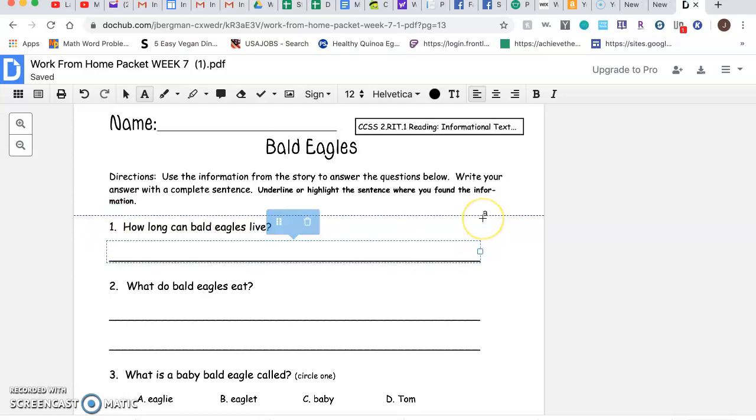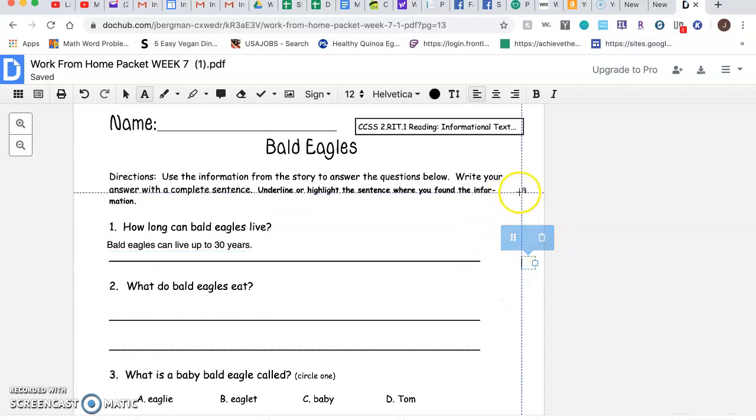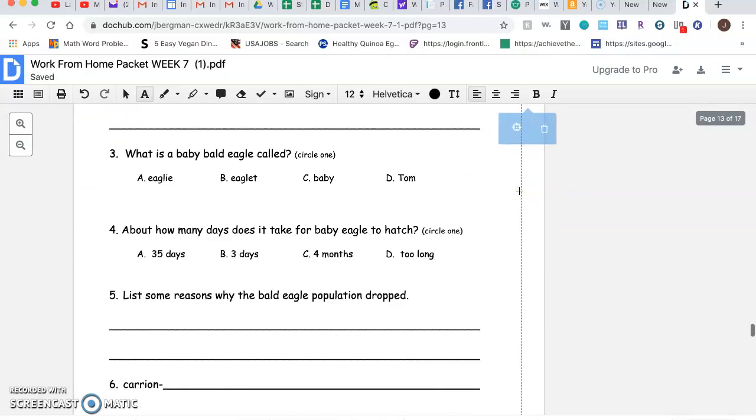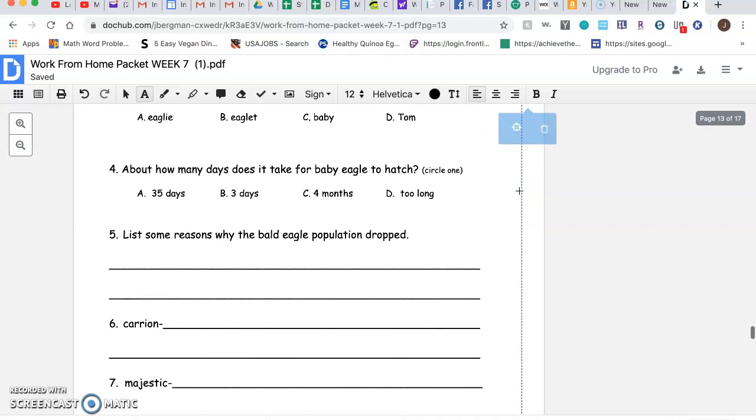Now remember, we need to write this in a complete sentence. So I'm going to make sure to capitalize the B in bald eagles. Bald eagles can live up to 30 years. And I can't forget that period. So boys and girls, I now challenge you to highlight the rest of the information where you find the answers to the rest of the questions and answer them on your own.